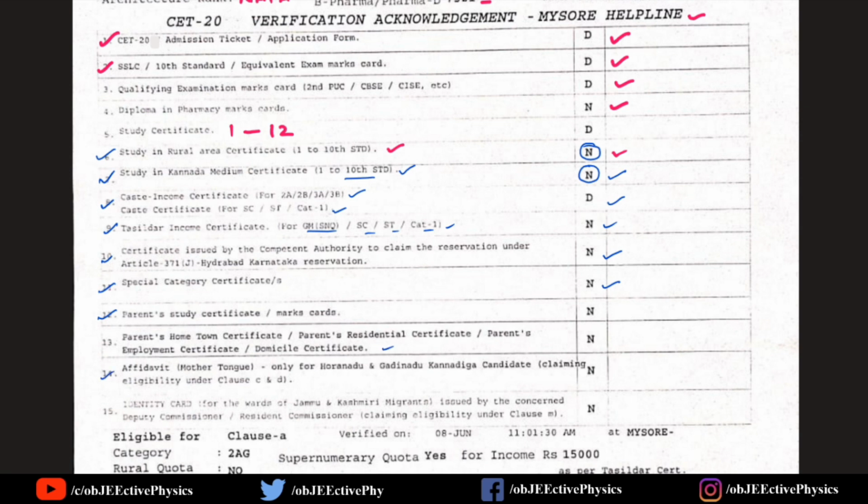And 14th one, affidavit, that is mother tongue, only for Horanadu, Gadinadu Kannadiga candidates claiming eligibility under clause C and D. This 14th point is applicable only for the students who attended the Kannada test. Then identity card for the wards of Jammu and Kashmir migrants issued by the concerned Deputy Commissioner, Resident Commissioner, claiming eligibility under clause M. You check whether you come under these regions or not.